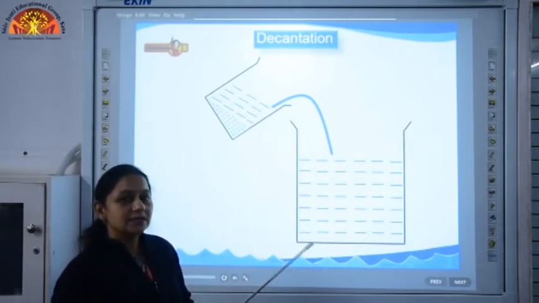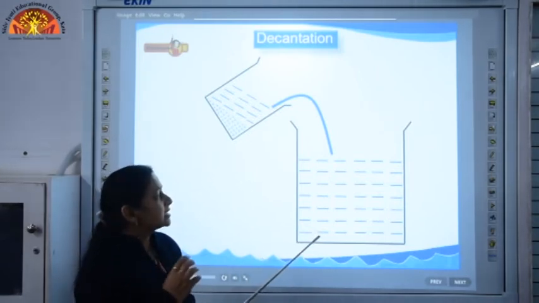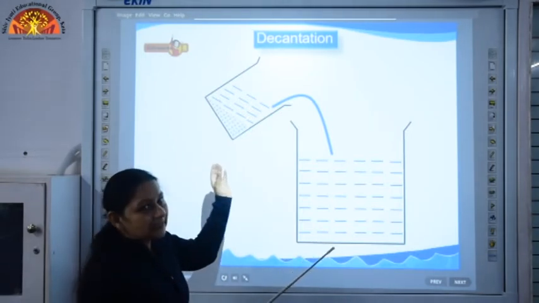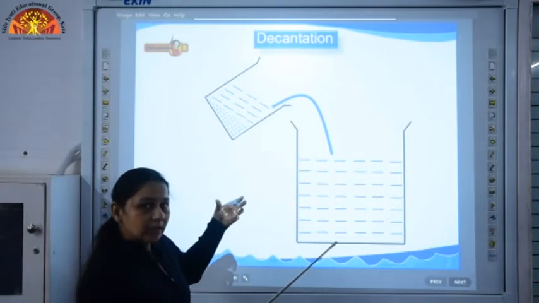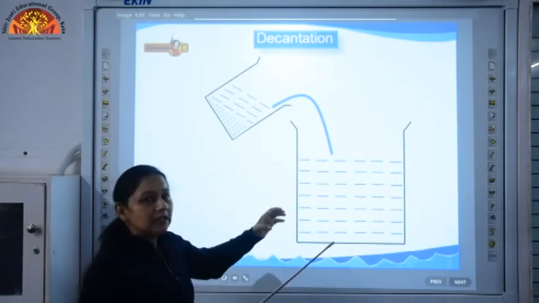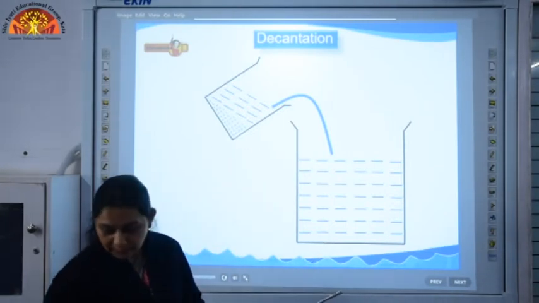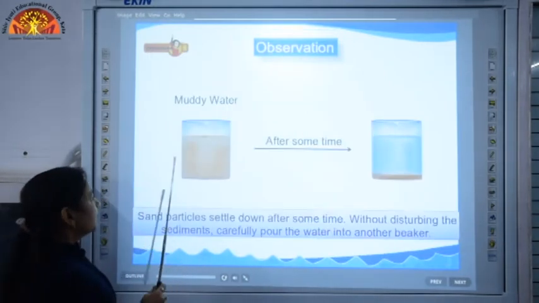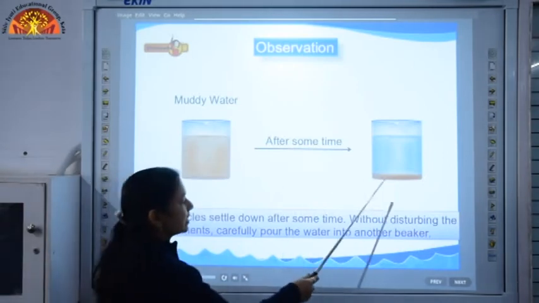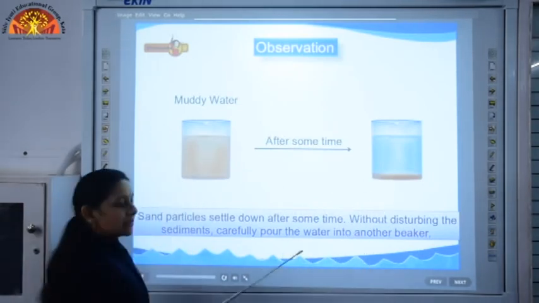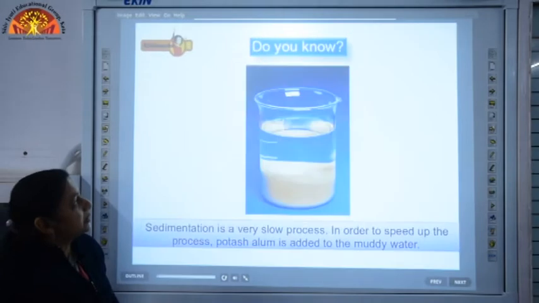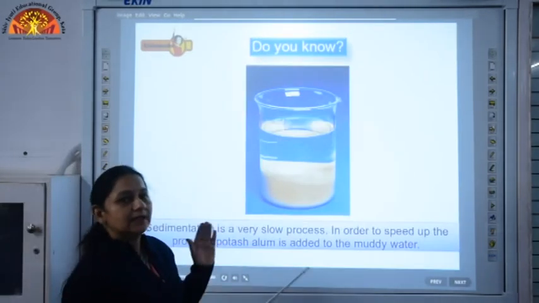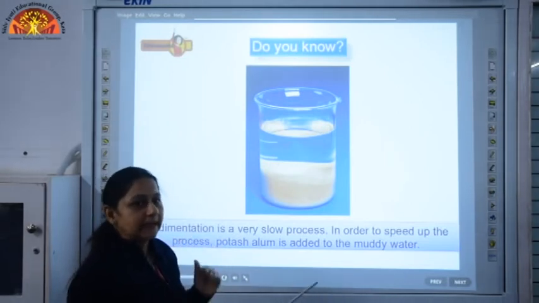We simply gently take the beaker and pour out the clear liquid into the other beaker. You can see that the muddy water, when it settles down, forms a separate layer, and we pour out the clear liquid into another beaker. This process is called decantation.